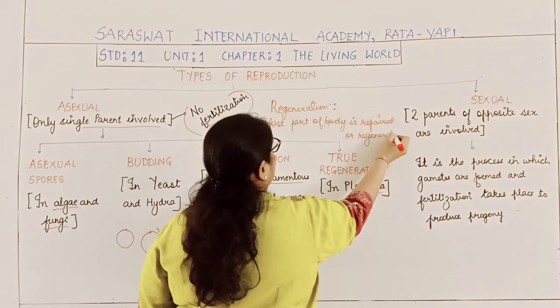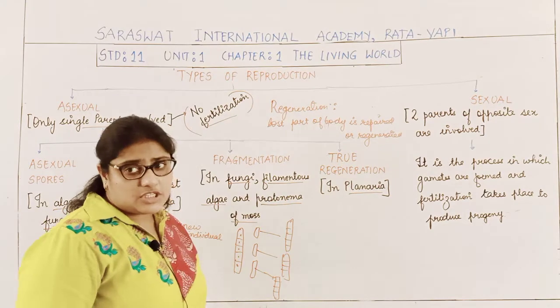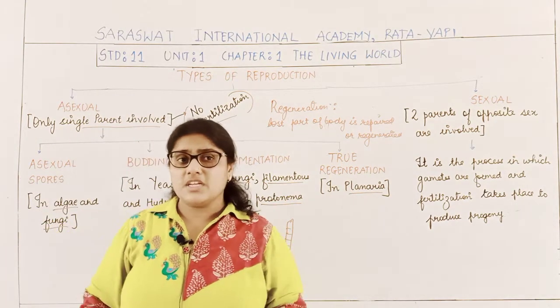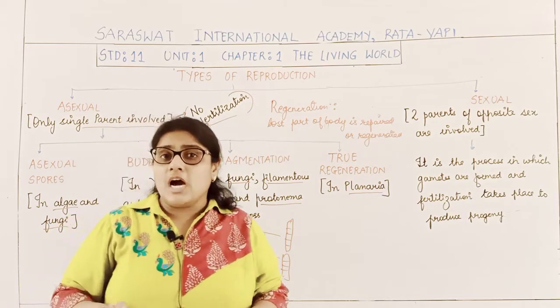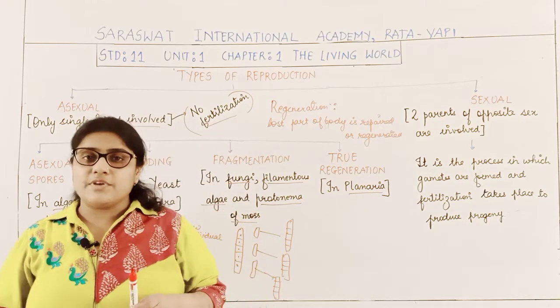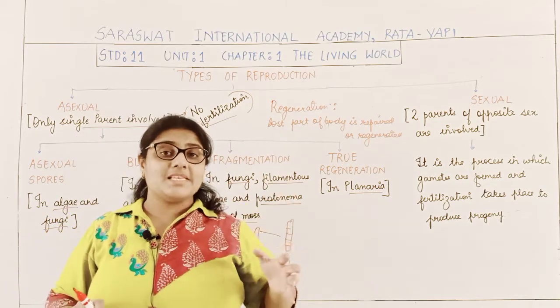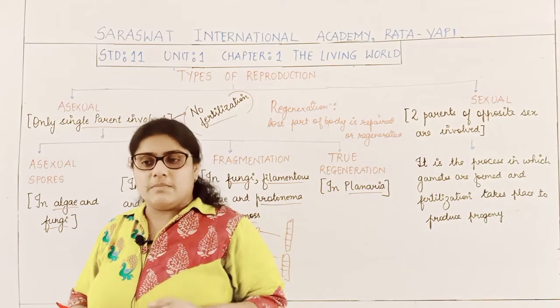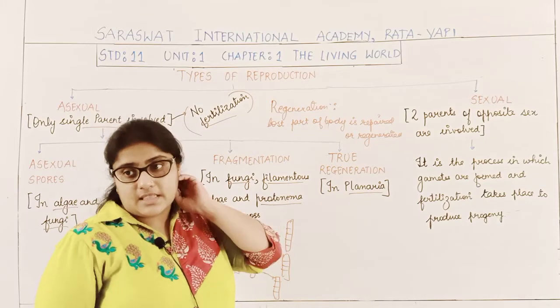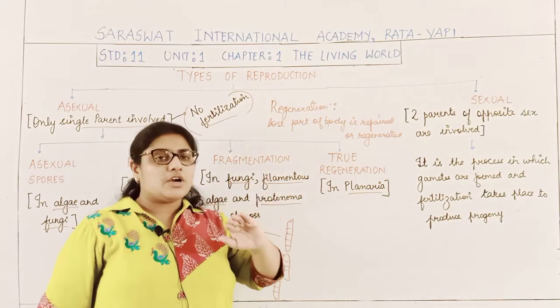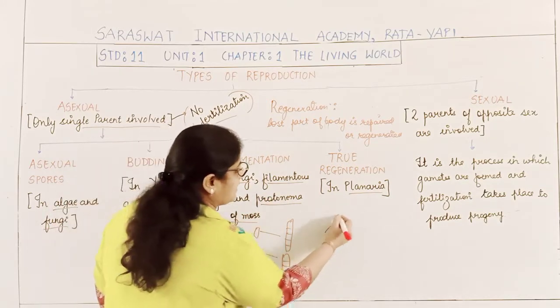Say for example, the starfish. Suppose in a starfish one of its arms has been lost. Now what will that starfish do? It will develop its lost arm. Say for example, there are 5 arms in the starfish.